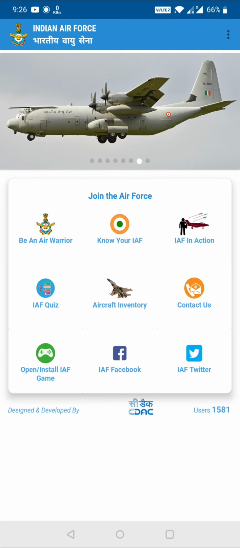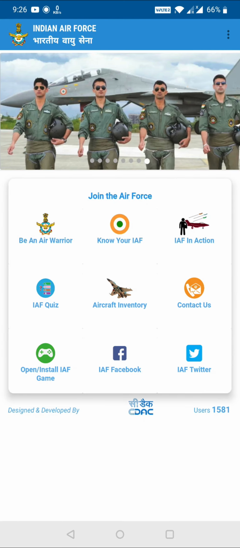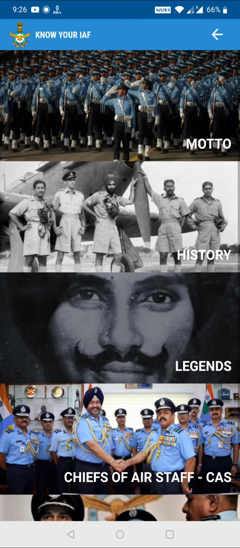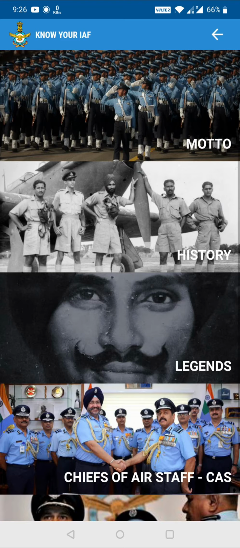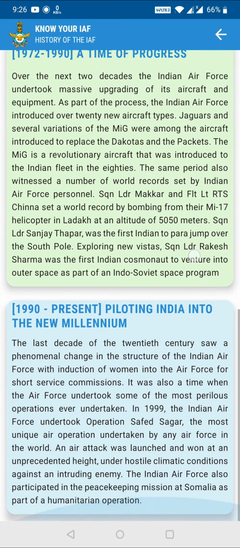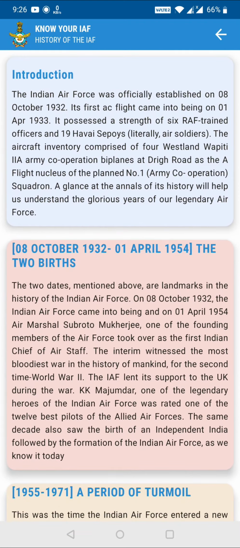Know your IAF. This is like the motto, and how the motto has come up. This is very important for your SSB. Sometimes they ask these questions. What is the history of the Indian Air Force? It is very easy now, because you must have been going to different websites looking for all this information. Now you have it in just one app.